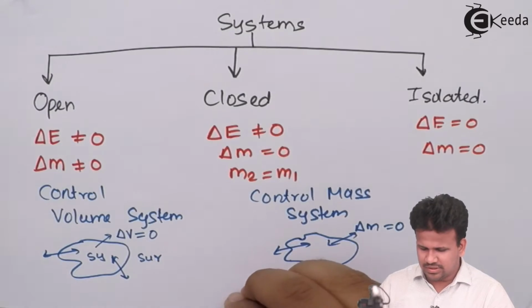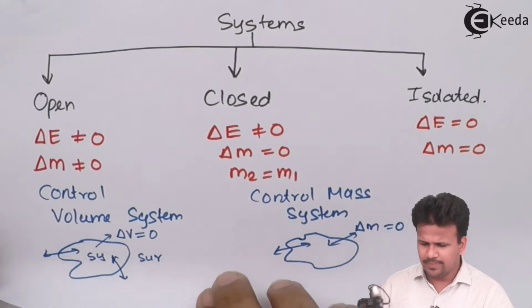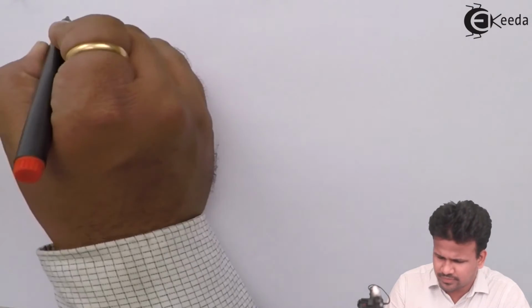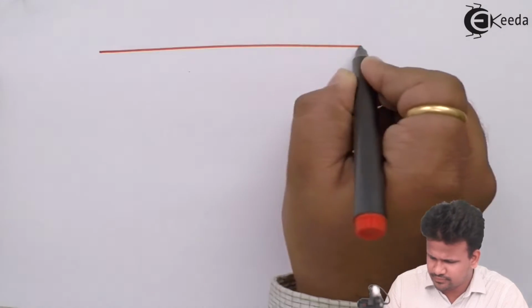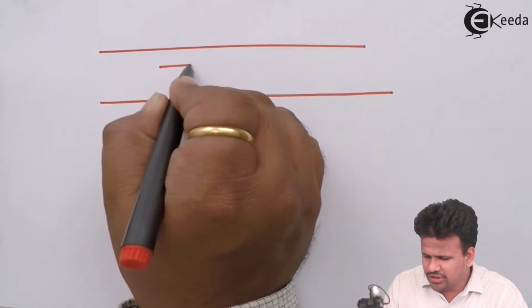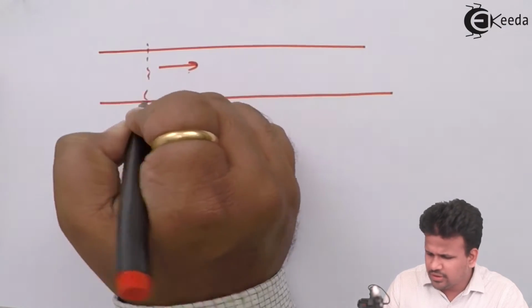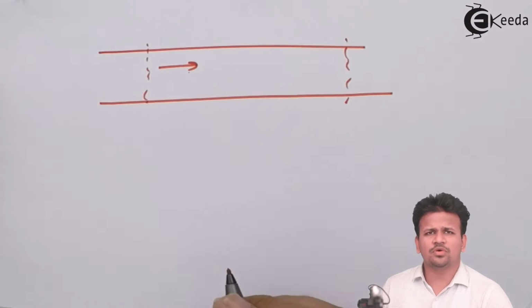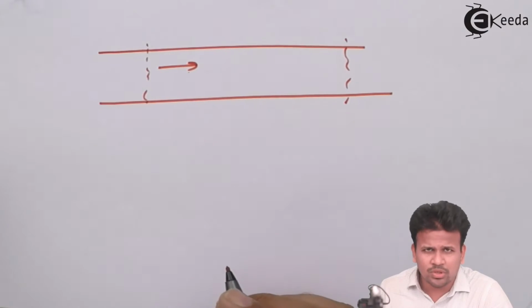So let us consider a pipe in which the fluid is flowing from one end to another end. In this entire pipe during the flow, we'll consider a control volume.